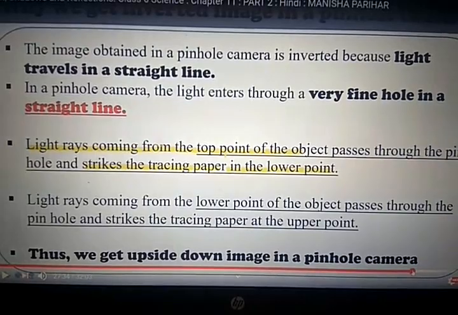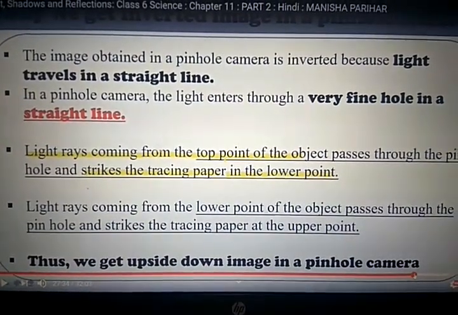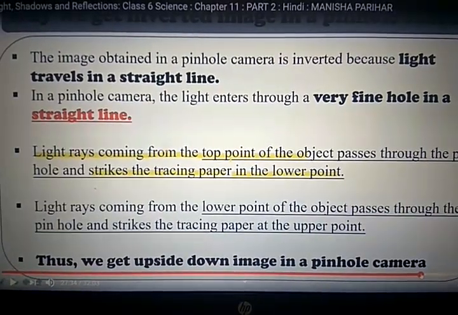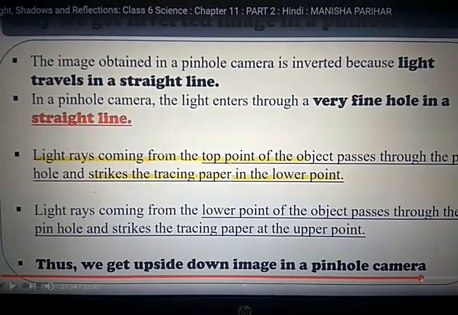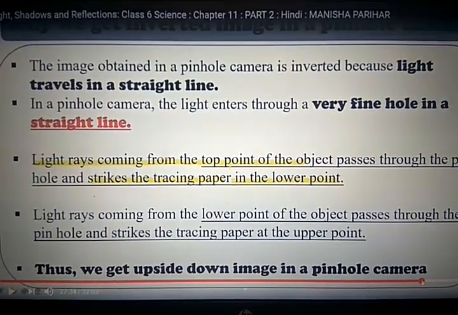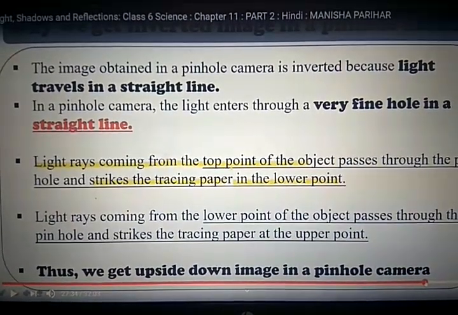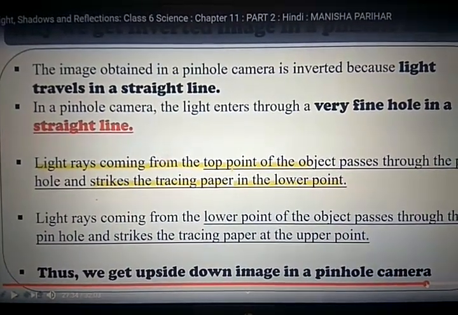Now the question is, why do we get an inverted image in a pinhole camera? The answer: number one, the image obtained in a pinhole camera is inverted because light travels in a straight direction. Second point, in a pinhole camera the light enters through a very fine hole in a straight line.